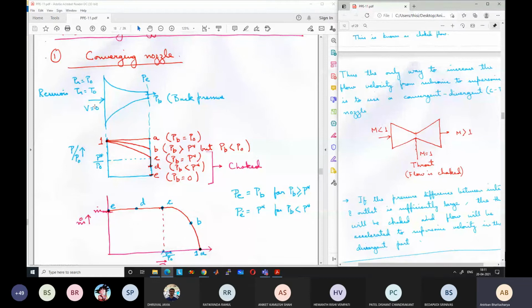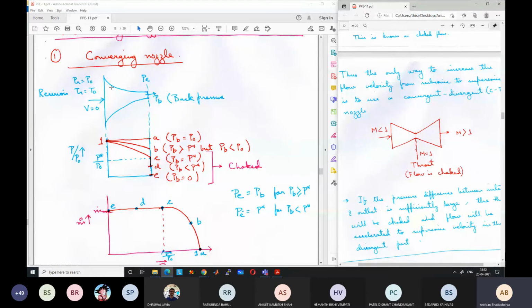Okay, in that case, the pressure and temperature of the reservoir, if it is PR and TR, then the stagnation condition at the inlet will also become equal to PR and TR. So stagnation temperature T0 is equal to TR plus V square by 2Cp. Okay, and V is equal to 0 at the inlet, almost equal to 0. So T0 is equal to TR. Okay, so stagnation temperature is known at the inlet. And if the stagnation temperature is equal to the static temperature at the inlet, then stagnation pressure is also equal to the static pressure at the inlet. So stagnation pressure and temperature are known at the inlet. Okay, say it is equal to 1 atmosphere. I'm just putting some value, 1 atmospheric pressure.